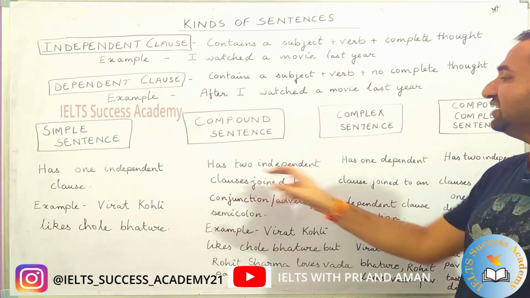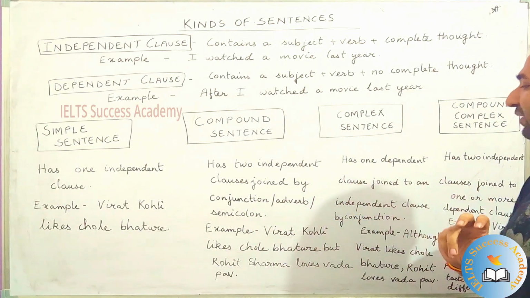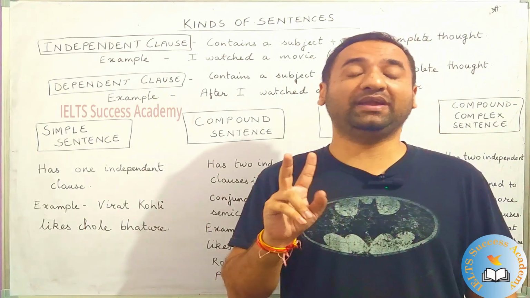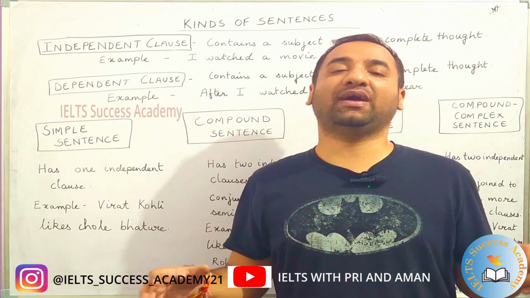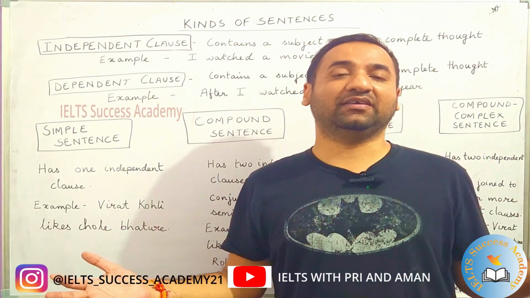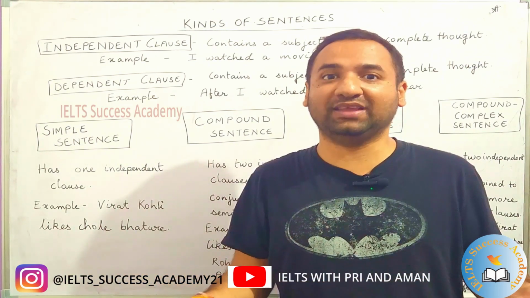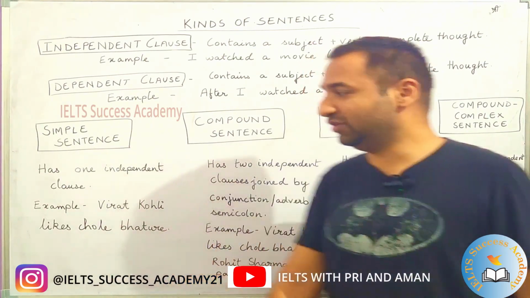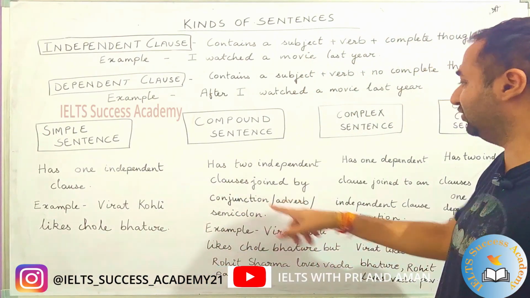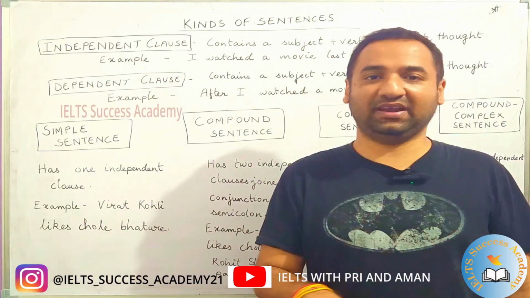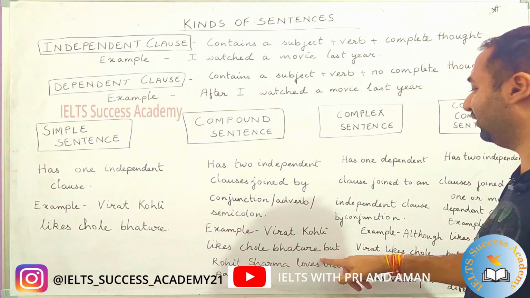Compound sentence has two independent clauses joined by a conjunction, or a semicolon. Let's say there are two kids aged 10 and 12. They can walk by themselves, right? They are independent, but they are what? Indisciplined also. So you need someone to join them. So what, the parent holds them? One kid on one hand, other kid on other hand. Okay, so the conjunction is what? The parent itself.